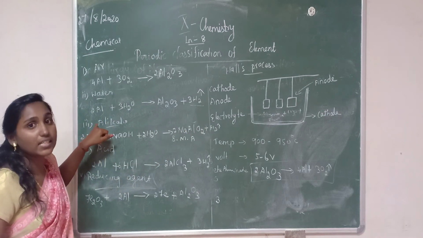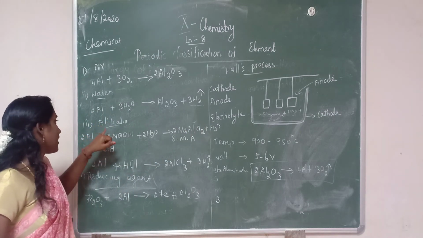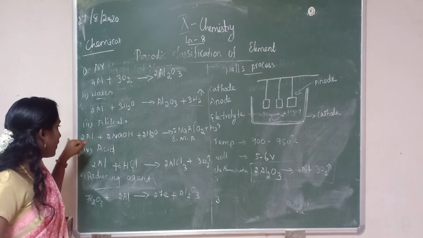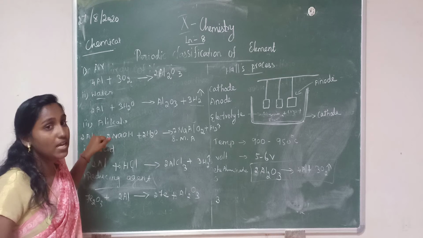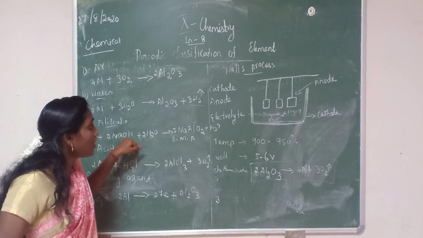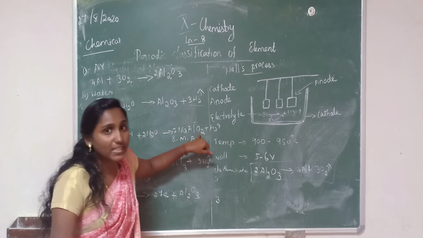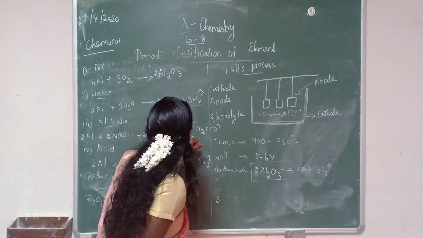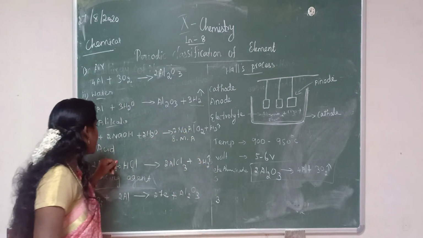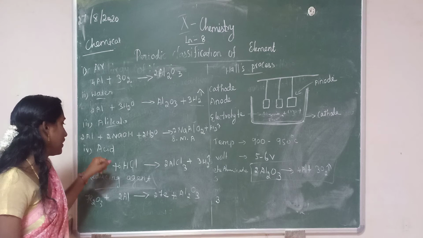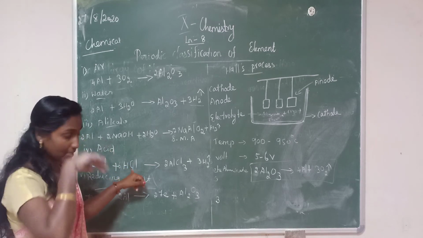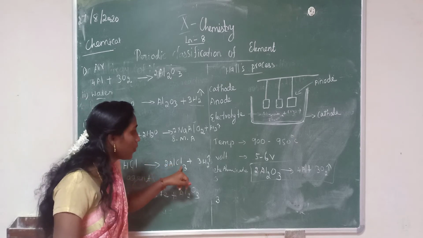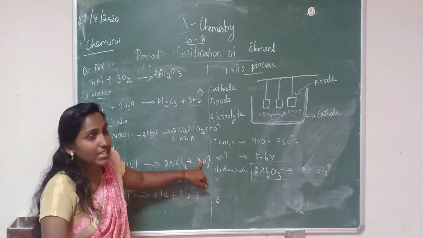Then third reaction, reaction with alkalis. When aluminium reacts with caustic soda, it forms sodium metaaluminate. Then reaction with acid: when aluminium reacts with hydrochloric acid, it forms aluminium chloride and liberates which gas?